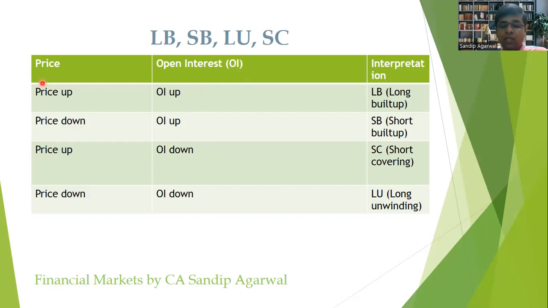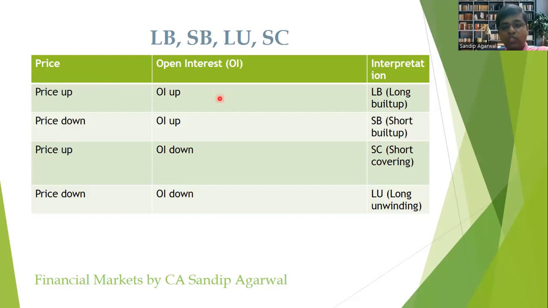Now, if the price of the Nifty on any particular day has gone up and at the same point of time the OI has also gone up, it means there is a long build-up in the market. It means this is a signal of a bullish position in the market. So it is not always necessary that this will be the case, but this is the obvious interpretation which happens in the market. Obviously, there are certain exceptions as well, but most likely it is interpreted in the market as the long build-up.